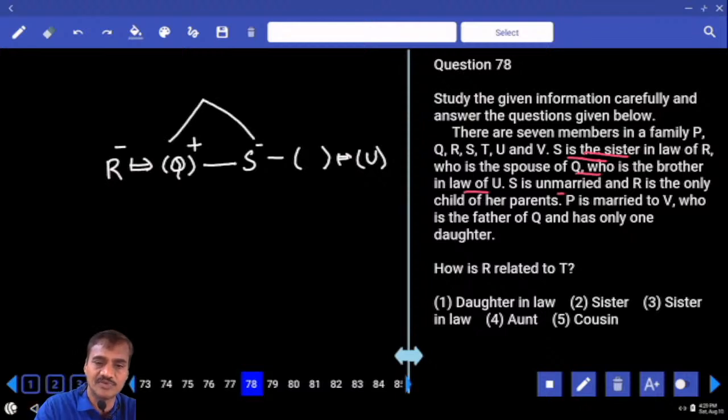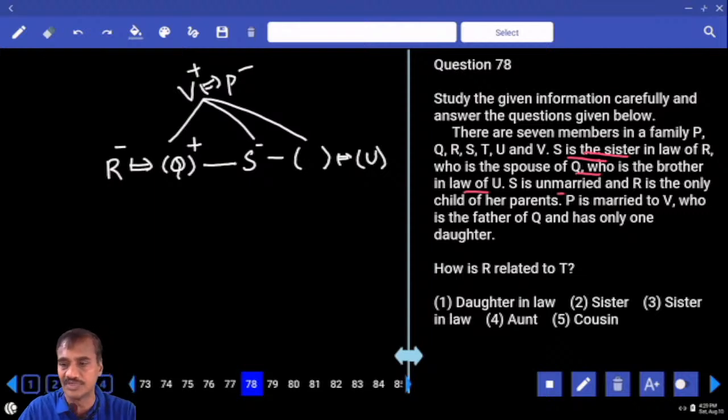Now V is the father of whom? V is the father of Q. And P is married to whom? P and V are married. 1, 2, 3, 4, 5, 6, 7 persons were done. And V, who is the father of Q, has only one daughter. One daughter means this person must be a male, this person is a female.